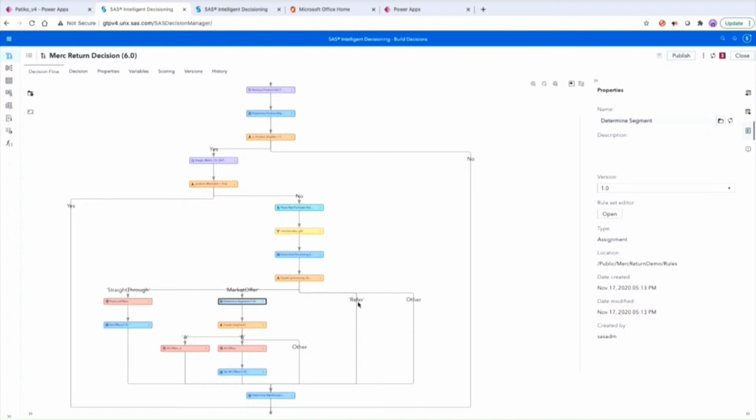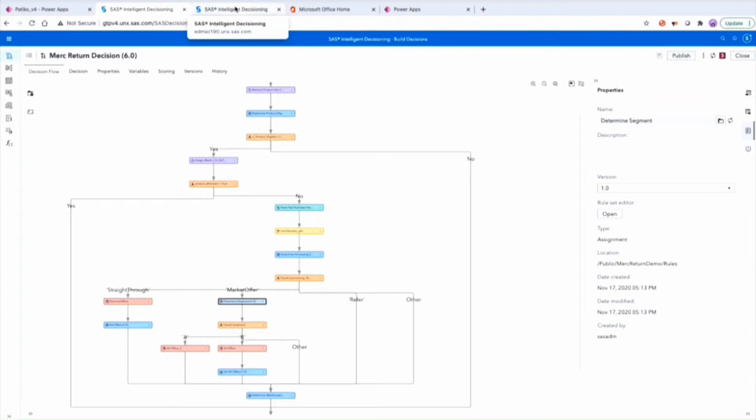Then other times, see this refer, we think there may be a problem with this return request. In that case, we will just ask them to call our agent directly, like we saw initially. Exactly. Yeah, this is the decision that was driving that particular request you saw earlier in the demo. So now you see how this works on the SAS side.